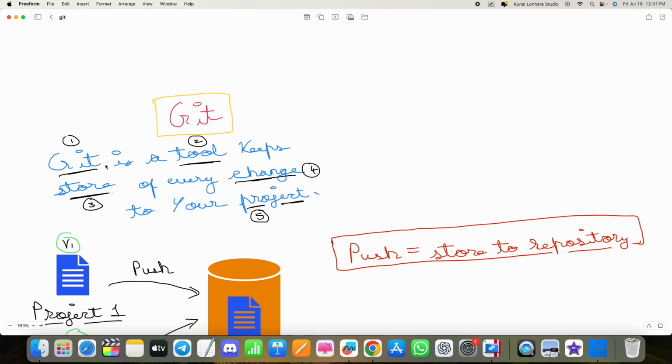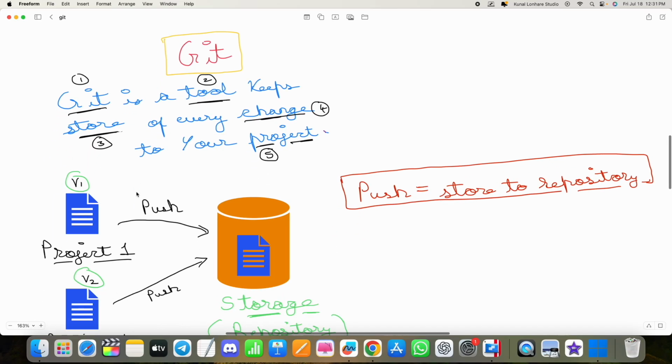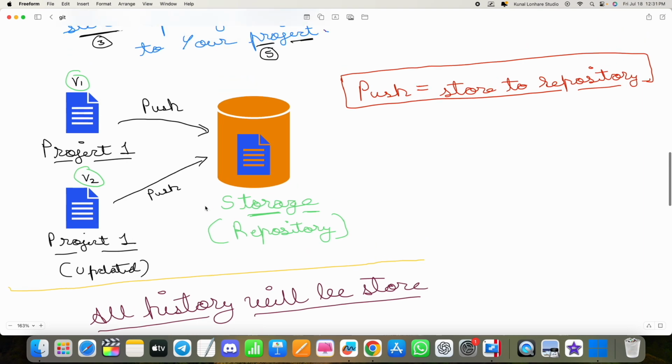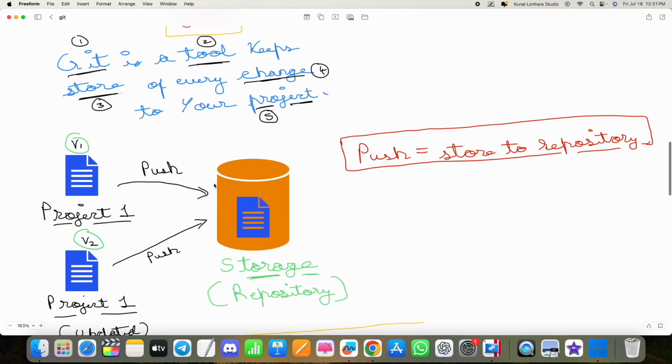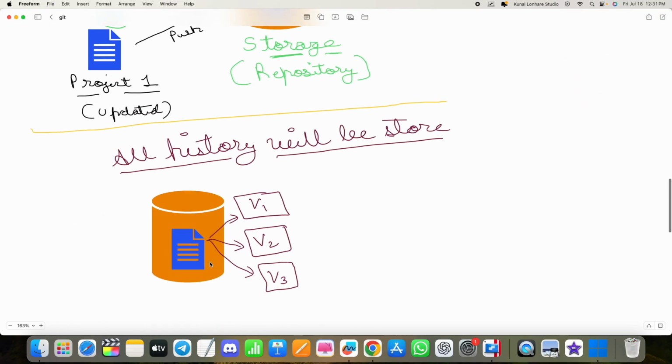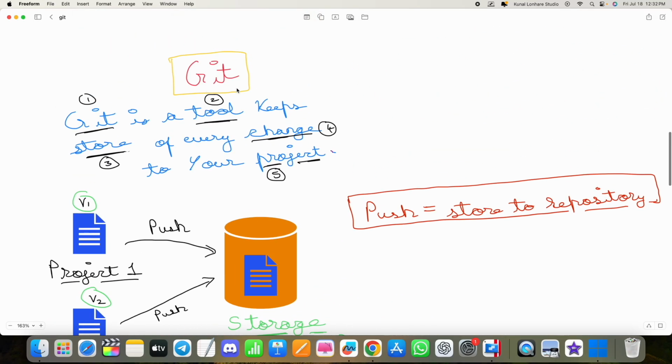If I repeat the meaning again, Git is a tool that basically allows you to store whatever changes you have done in the file to your project. All those changes will be stored inside the repository, and you can easily see them and access them. And that is what Git is all about.